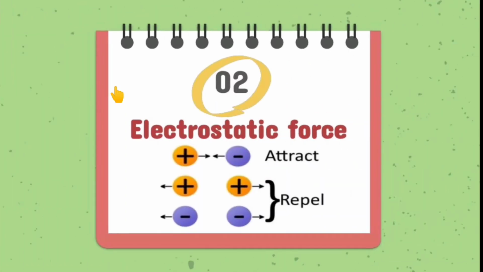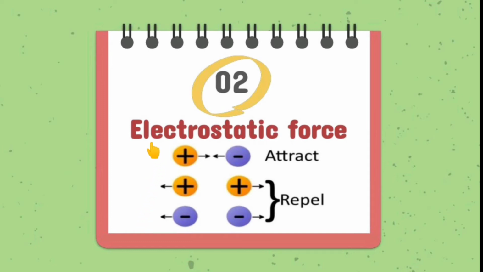Now we will see another force which is called electrostatic force. See, here three conditions are given. First condition has a positive charge and a negative charge. Second condition has two positive charges, and in the third condition there are two negative charges.